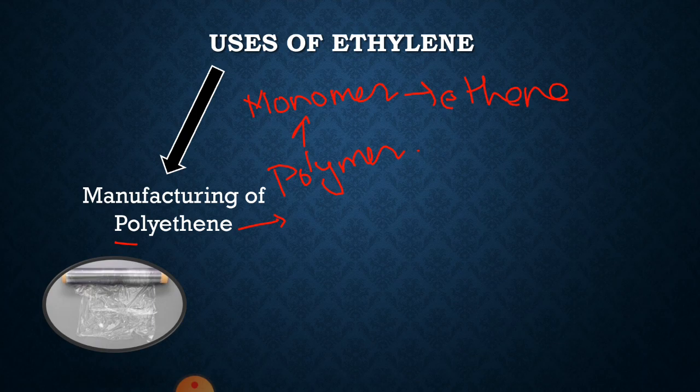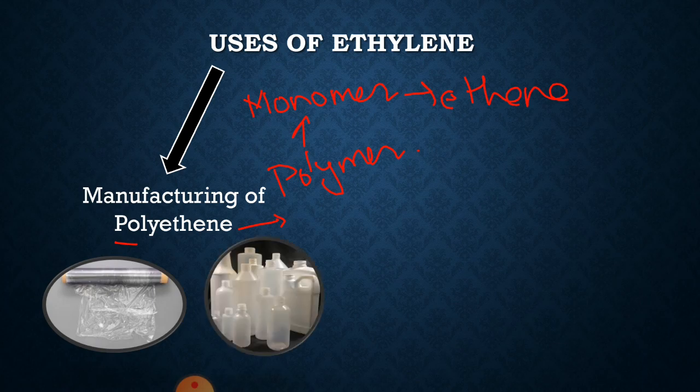Now this polyethylene is used for the manufacturing of plastics. It may be used for the manufacturing of low density polyethylene. This low density polyethylene is used for the formation of plastic sheets, or it may be used in the formation of high density polyethylene, and this high density polyethylene may be employed in the formation of bottles, plastic bottles.